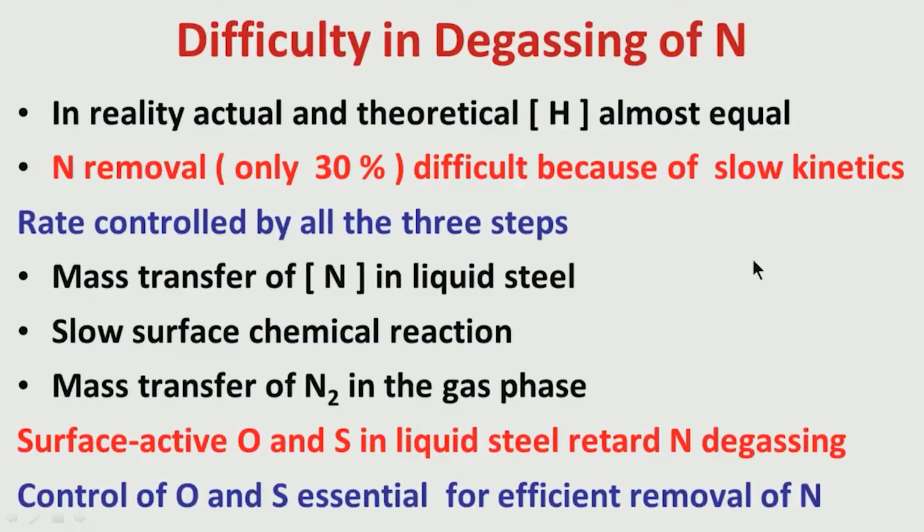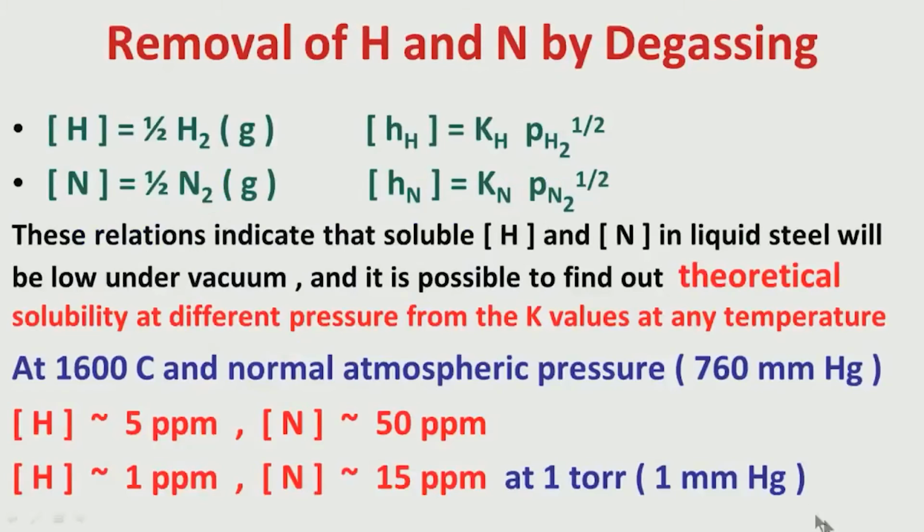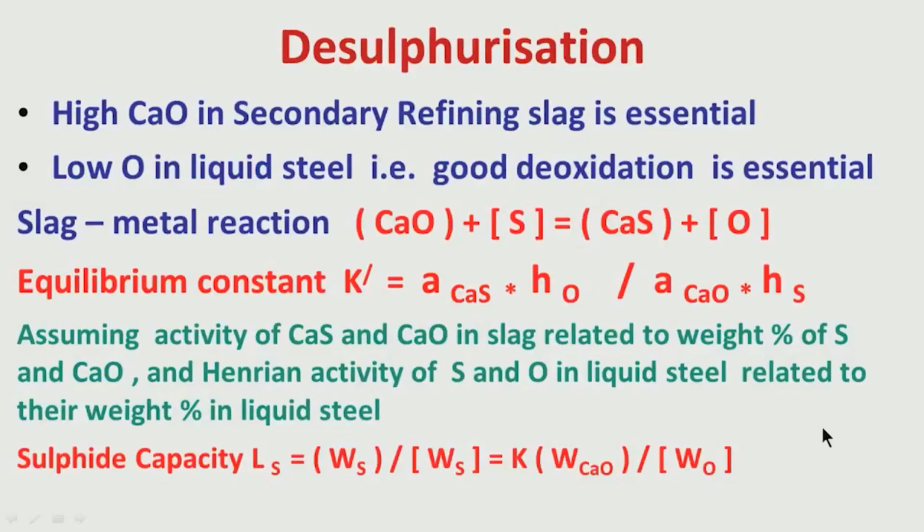So, whatever theoretical values I was discussing, at 1 torr we must get theoretically about 15 ppm nitrogen or 1 ppm hydrogen. For hydrogen, as I have mentioned, it is not a problem. Hydrogen in theoretical and in realistic situations is more or less similar. But for nitrogen, normally we do not get such low soluble nitrogen at 1 torr, it may be 30, it may be 40 ppm. Even at 1 atmospheric pressure, this nitrogen level is relatively more, because, as I have told you,